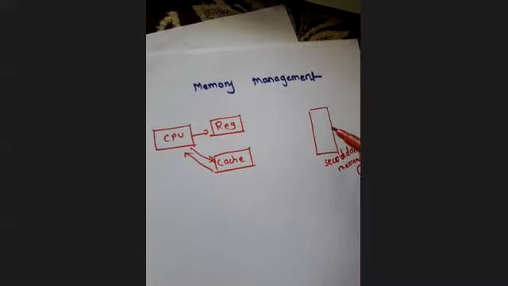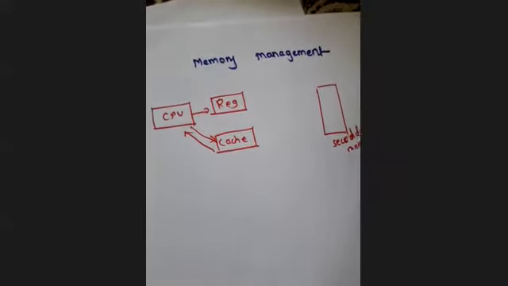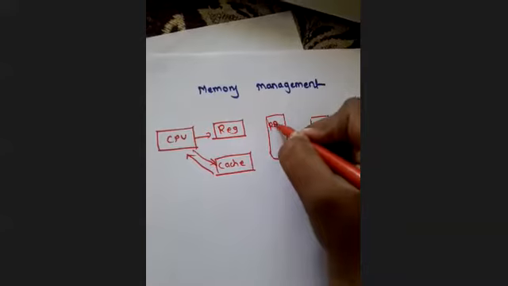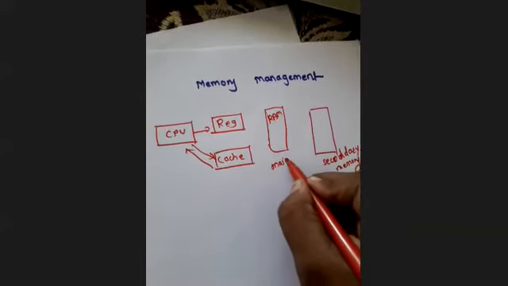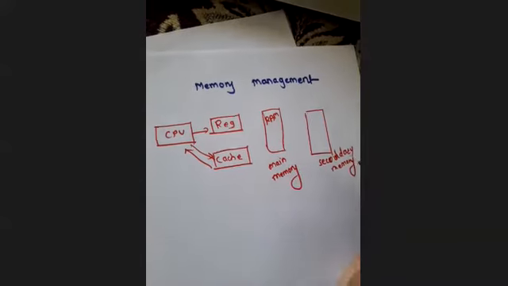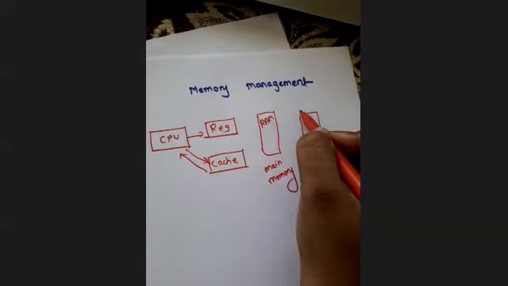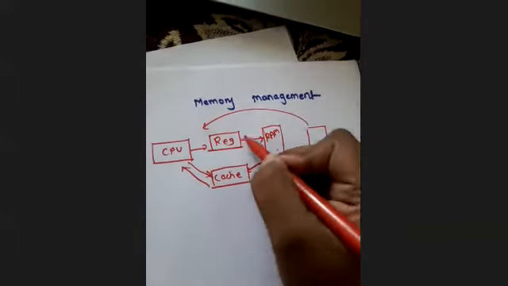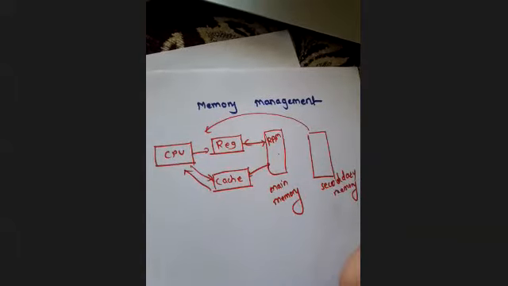All the programs, whatever the processes are, will initially reside in the secondary memory, fine. So whenever the processes have to execute, they have to be shifted into the RAM. We also call it the main memory, right? To reduce this time, we keep our programs in the main memory, which is connected here. It will reduce the time. Which processes we are going to take, and at which address spaces we are going to shift those processes, that is the work of your operating system. Your OS manages this entire memory.